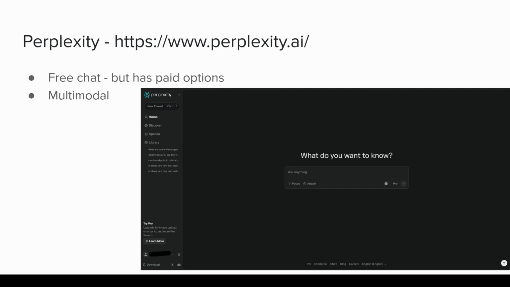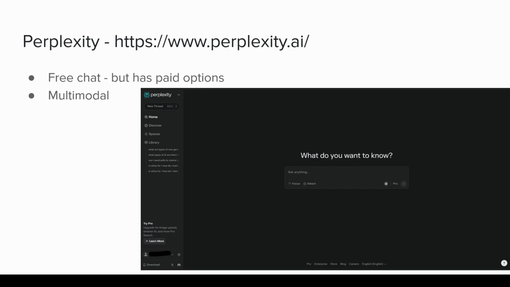So last but not least is Perplexity. Something that I should mention is I use Perplexity primarily for search or asking questions that I want to get feedback on. It does have a free chat. It also has paid options as well. And I believe it is also multimodal in the sense of if you upload a document, you can ask about it.